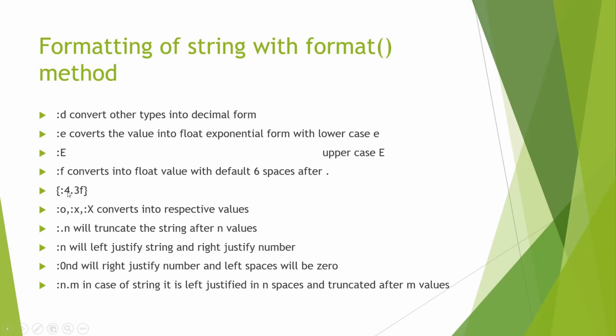The number 4 says that altogether we will have 4 numbers, and then after the dot we will have only 3 numbers. Okay, so this is for the float. Now, o is for the octal value. All the values are converted into octal using this.